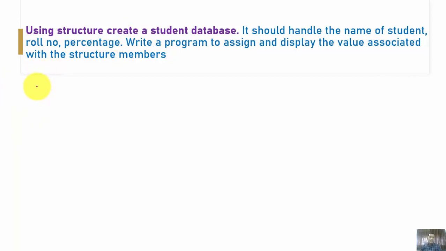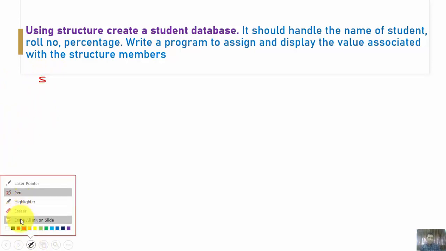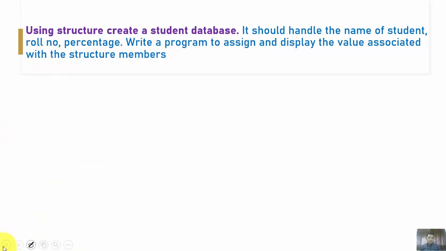So for that, let's start. As per the syntax, let me write the entire code properly. First of all, I am going to put here the header files. As we are going to work on Code::Blocks, so #include <stdio.h>, then #include <stdlib.h>.